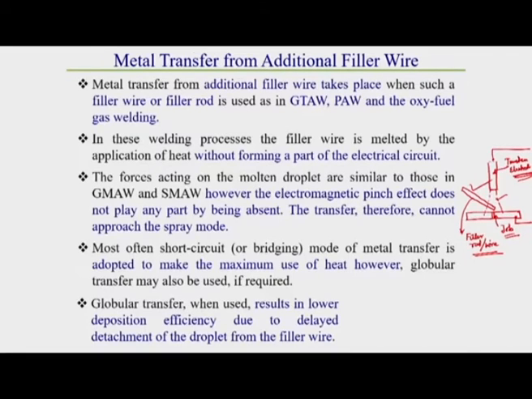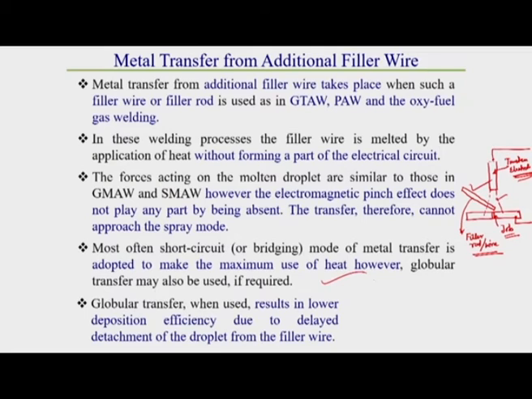Due to this delayed detachment of the droplet, if we use globular free flight metal transfer, there is a chance of lower deposition efficiency. That is why short circuiting or bridging metal transfer is preferable, where we can make the maximum use of heat.